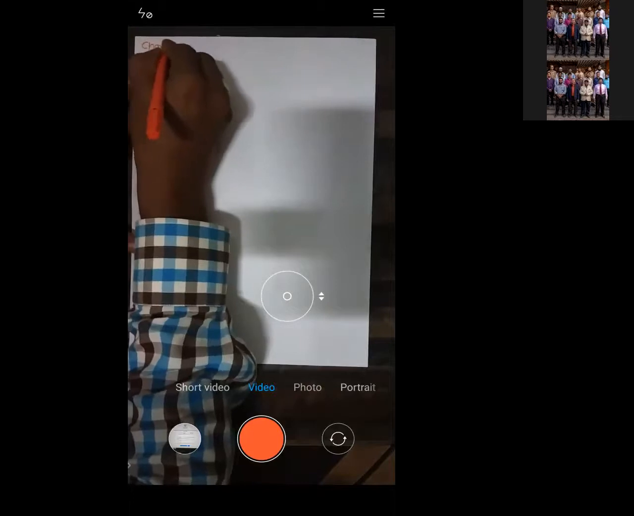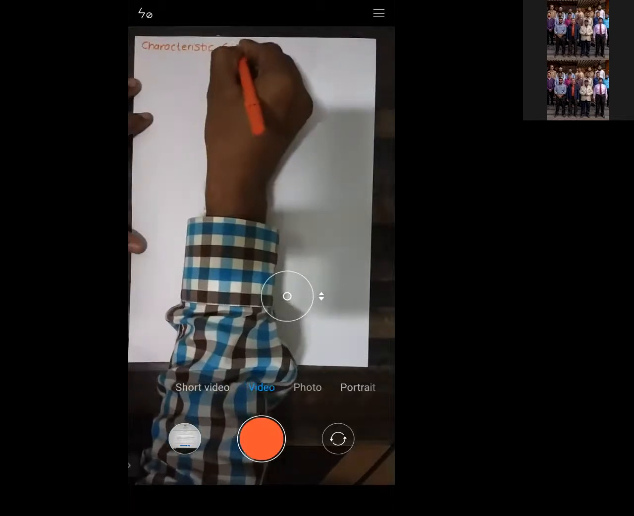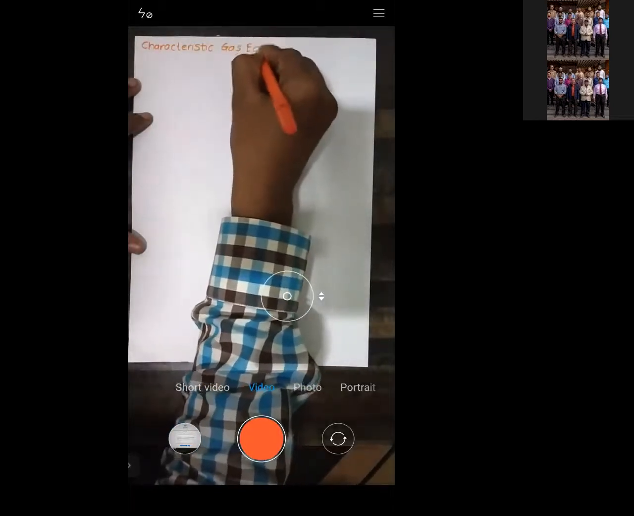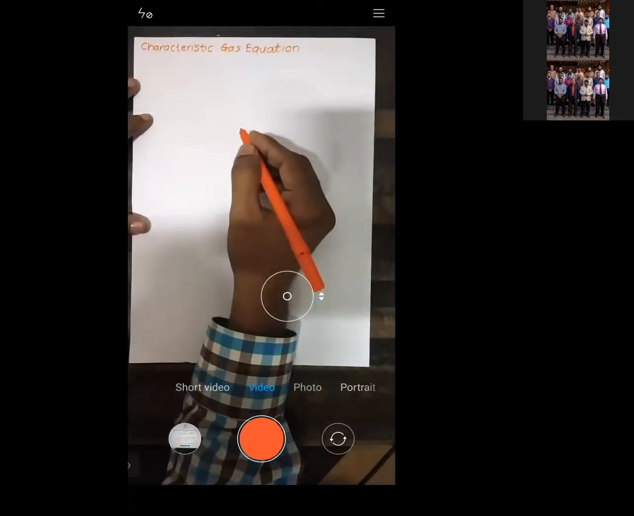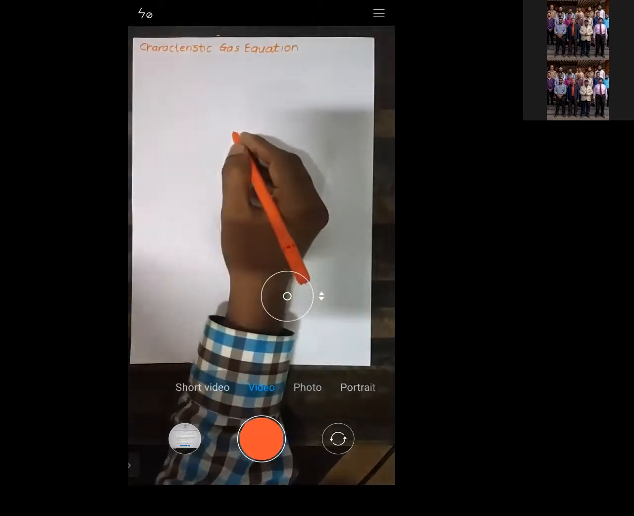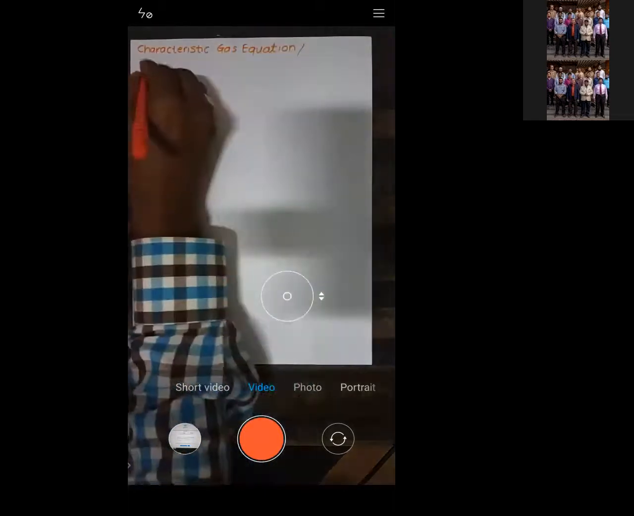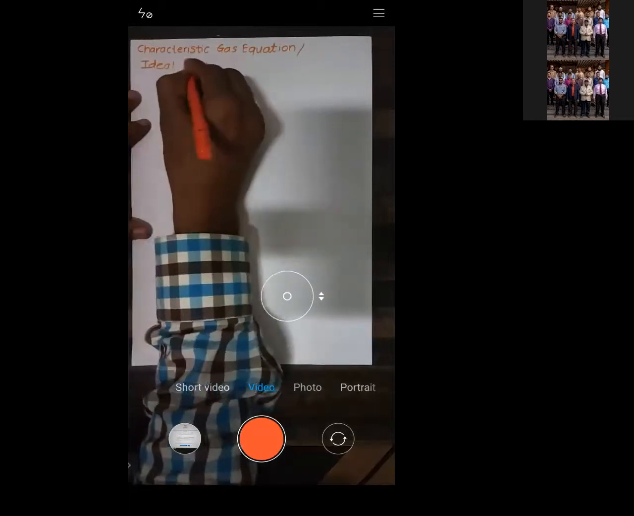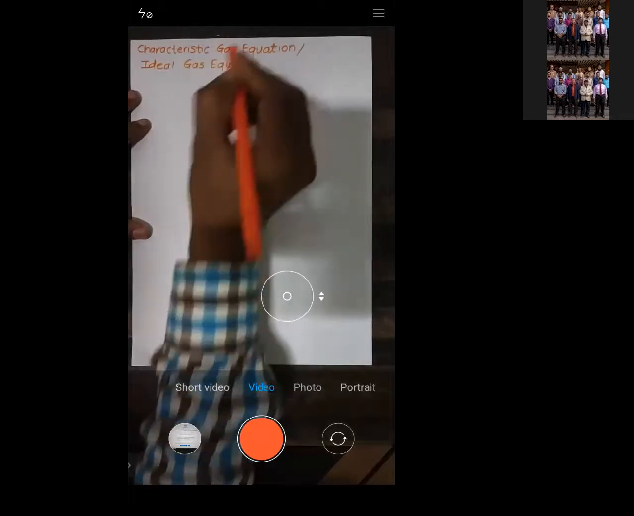For today's lecture, I will explain the characteristic gas equation. This equation will be useful for you throughout thermodynamics, right? So this is the characteristic gas equation, or it is also known as the ideal gas equation.